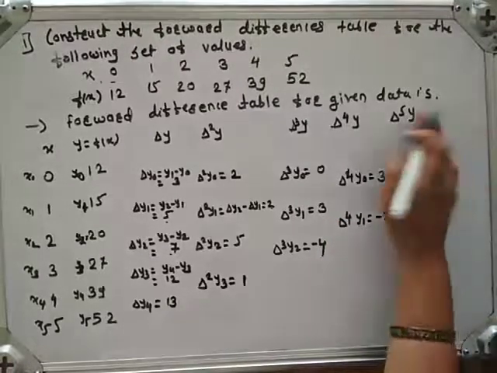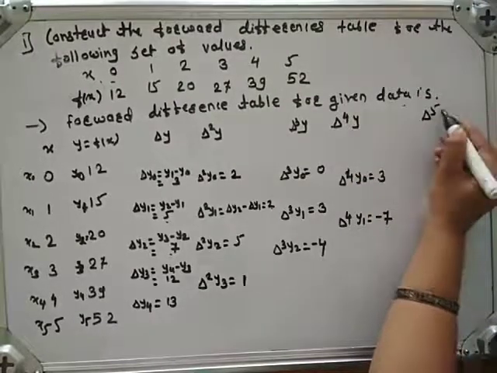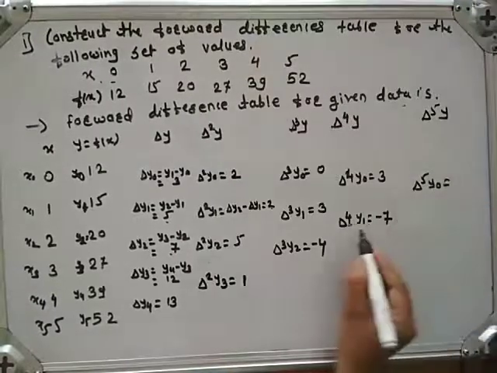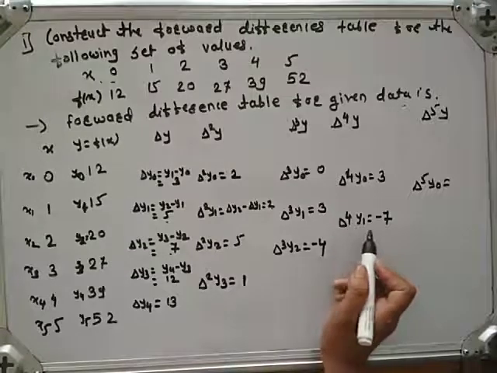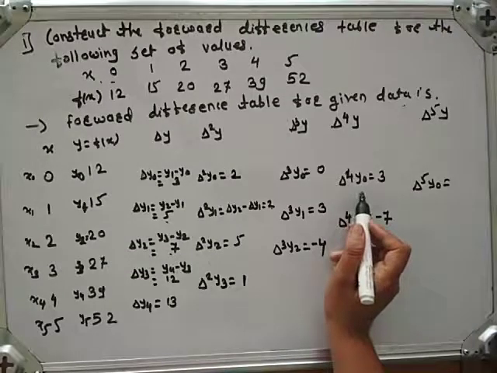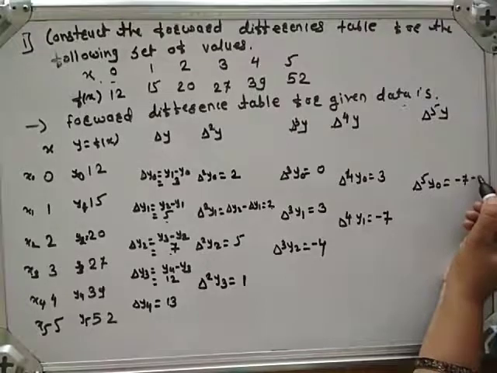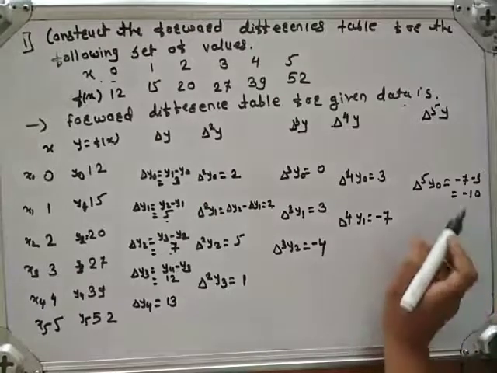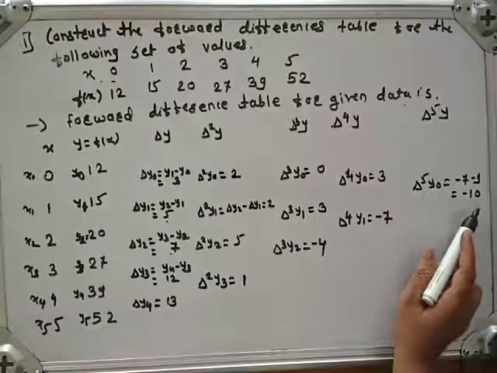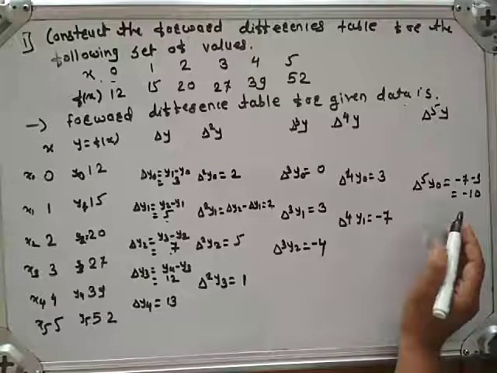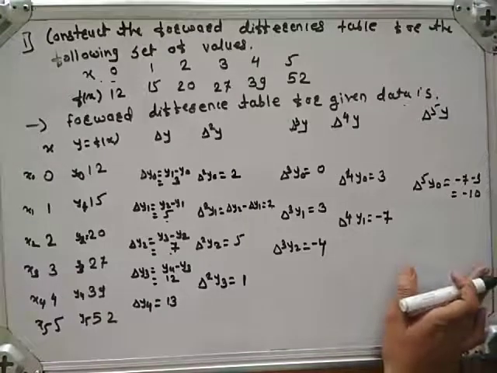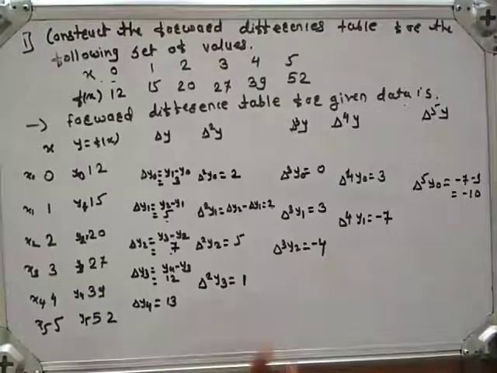Now we have to calculate delta raised to 5 y. First we calculate delta raised to 5 y0, which is nothing but delta raised to 4 y1 minus delta raised to 4 y0. Minus 7 minus 3, which is minus 10. Here observe that there is no other number, therefore we stop here. That means we cannot take the difference here. This is the forward difference table for the given data.